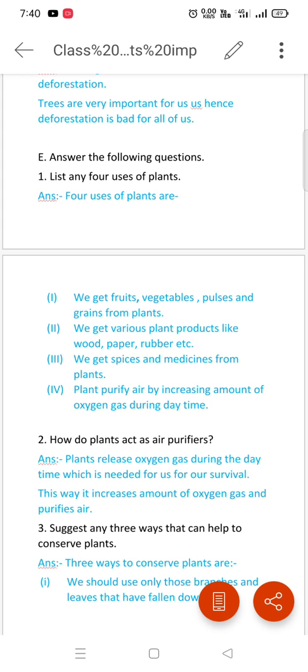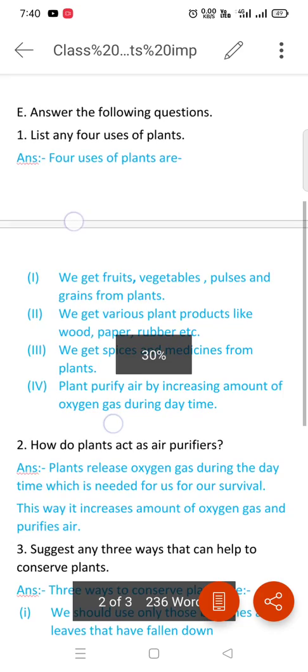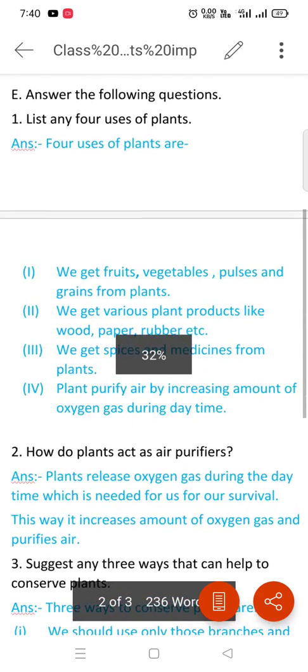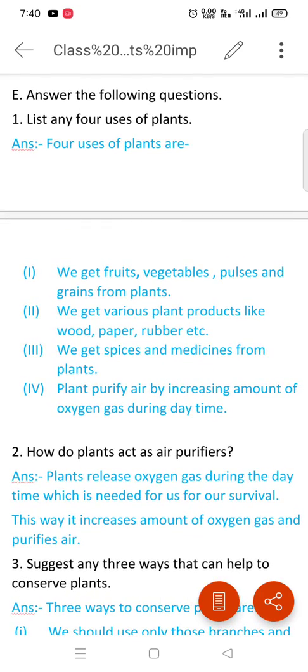The 4 uses of plants are we get fruits, vegetables, pulses and grains from plants. Second, we get various plant products like wood, paper, rubber, etc. The third one, we get spices and medicines from plants. Fourth, plants purify air by increasing amount of oxygen gas during daytime.